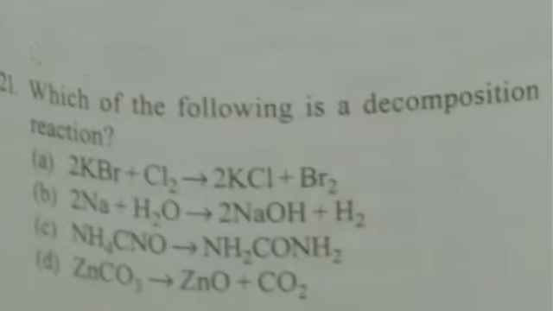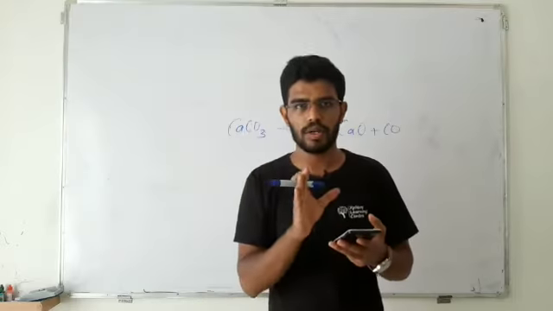Which of the following is a decomposition reaction? Option A, 2 KBr plus Cl2 gives you KCl plus Br2. When you are considering decomposition reaction, what is the rule?